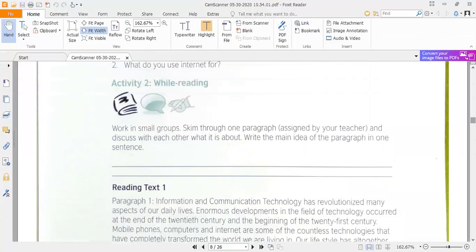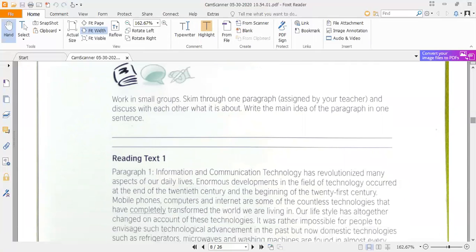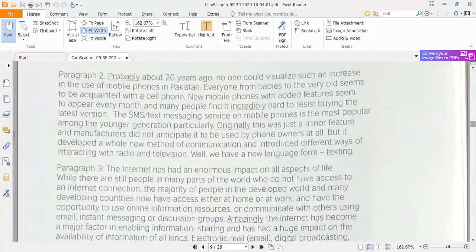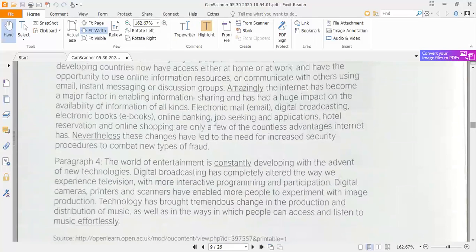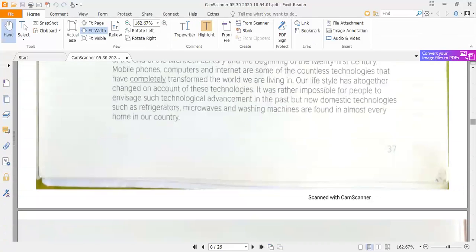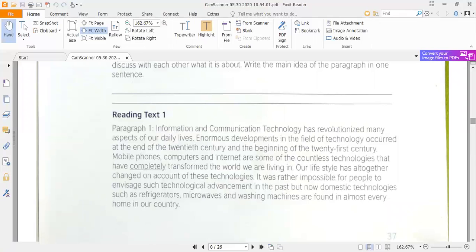Now we have the second activity, while reading. In the second activity, there are four paragraphs, and you are supposed to read these four paragraphs. Before going into the detail of these four paragraphs, I will clarify one thing: what is the difference between a paragraph and a passage, or what actually a passage is and what actually the term paragraph is.